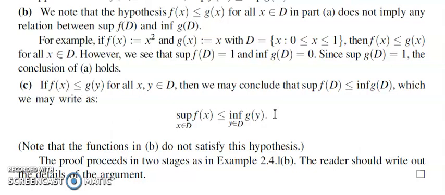So what is the difference between this and the above case? The difference is that here you are comparing the whole range set of f with the whole range set of g. In the earlier case you are not doing that. You are comparing a particular value of f with a particular value of g. So in that case, the result need not hold, but f of x less than or equal to g of y for every x, y implies supremum and infimum are related by this relation.